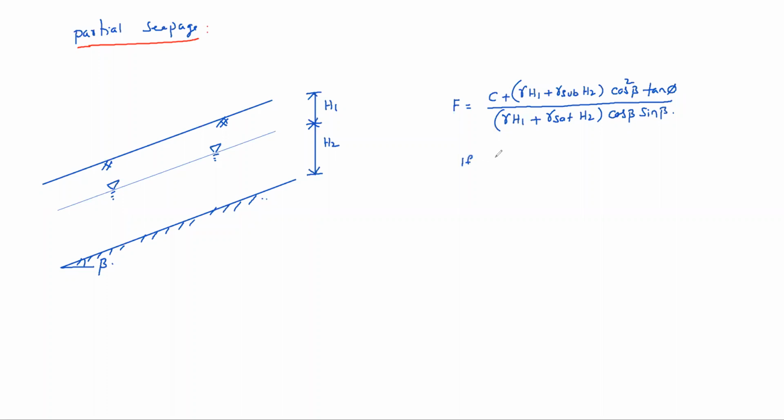And if C equal to 0, what happens? C equal to 0 means gamma H1 plus gamma sub H2 into cos square beta tan phi, divided by gamma H1 plus gamma sat H2 into cos beta sin beta is the factor of safety. Like this, the partial seepage case also we can have.